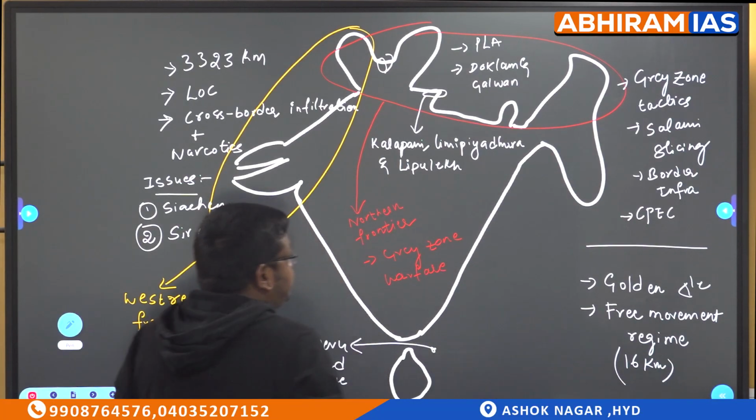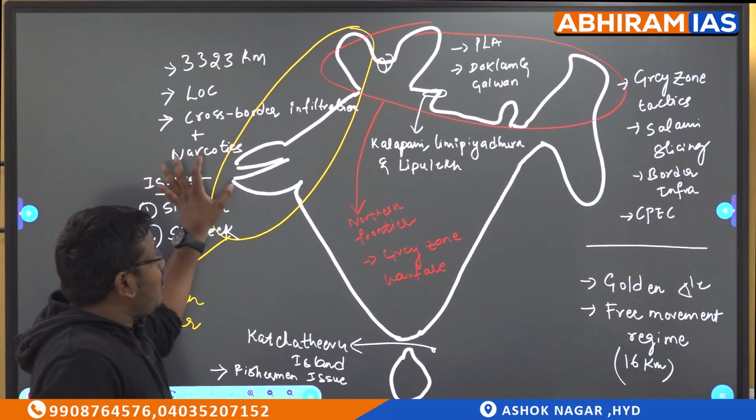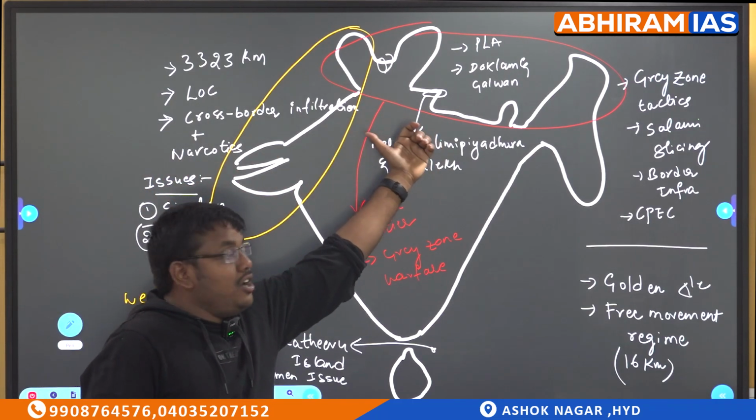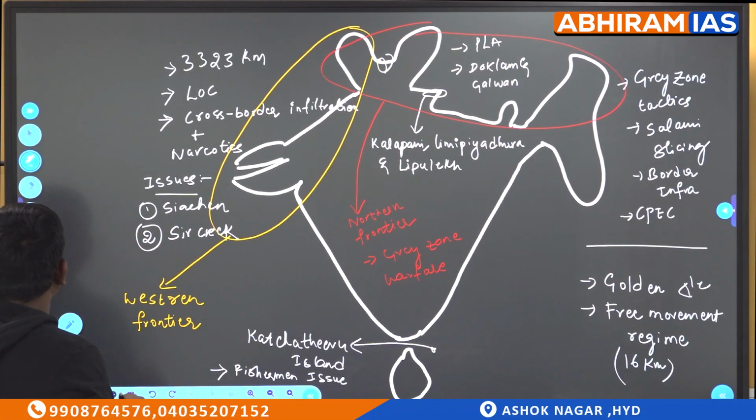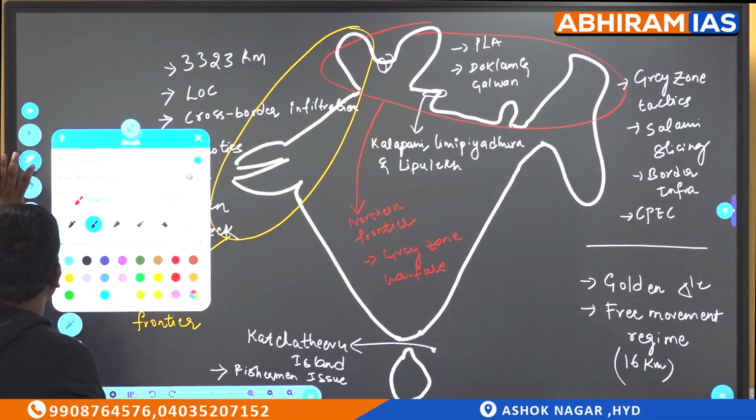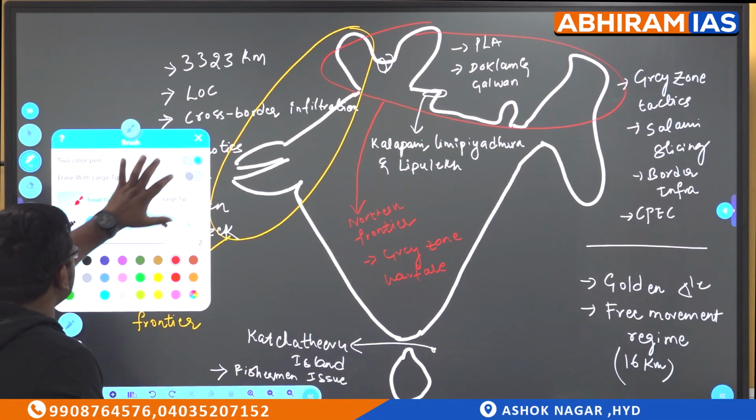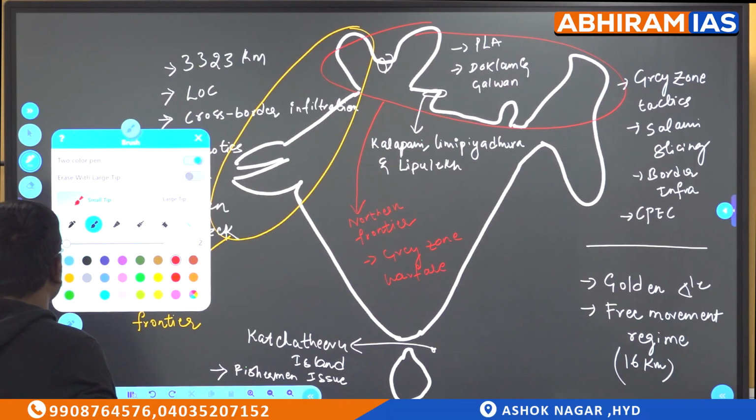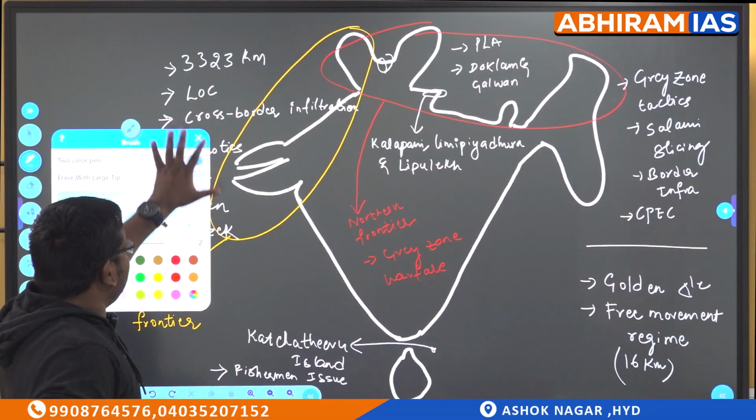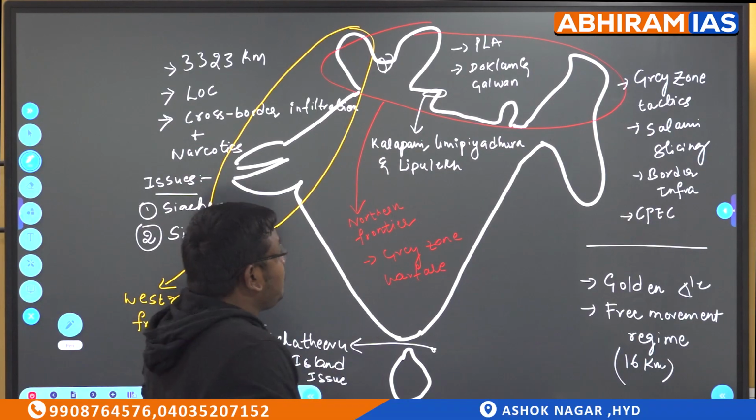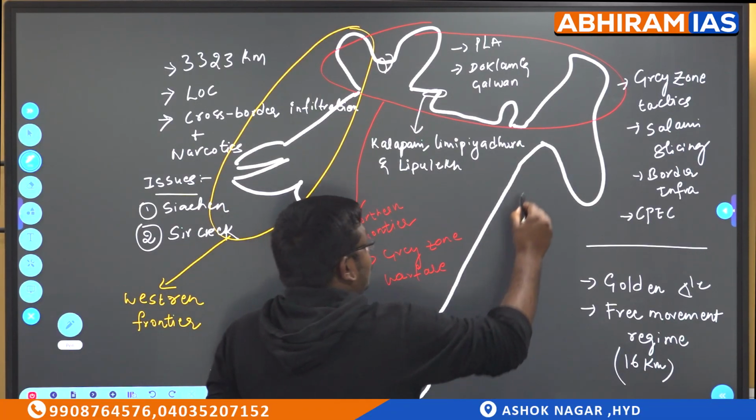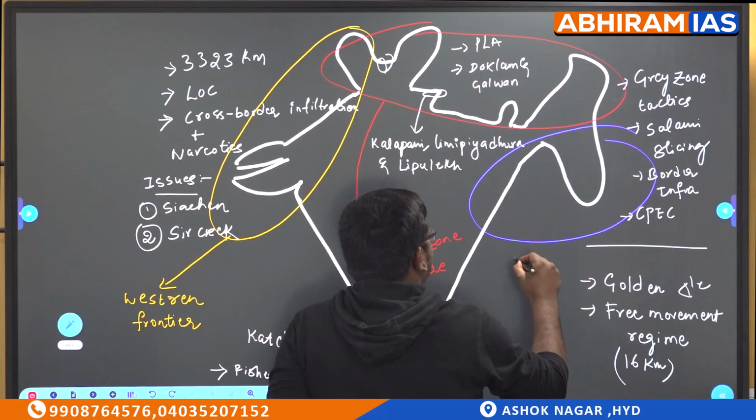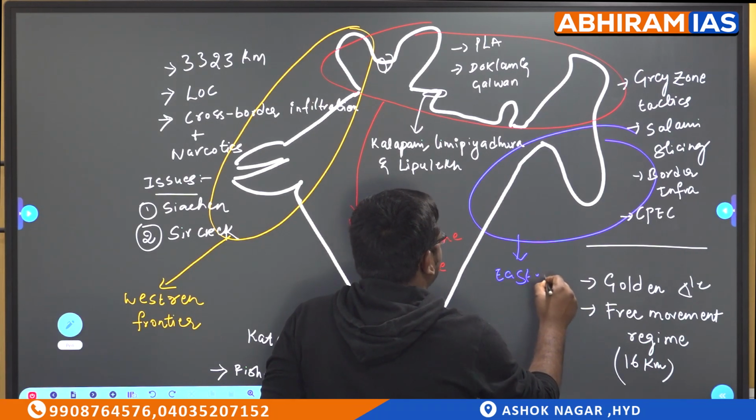So now let's come back. We have been talking about the western frontier and northern frontier. Now we will be seeing the eastern frontier. Here in the eastern frontier, we have majorly two countries. One is Myanmar and the second one is Bangladesh. So this is about Myanmar and Bangladesh. This is called the eastern frontier.